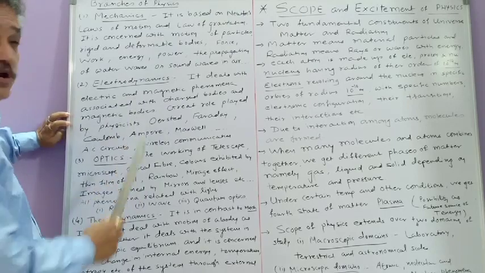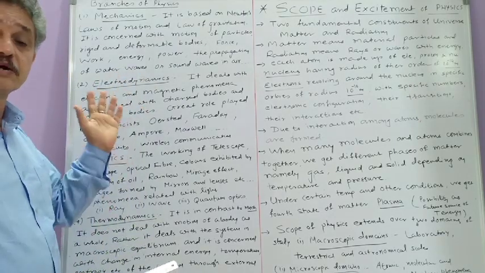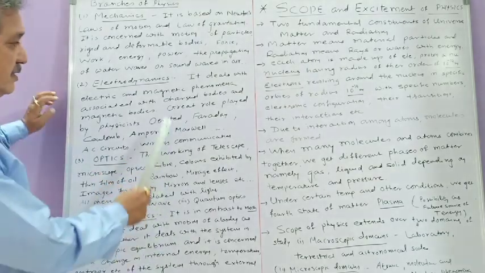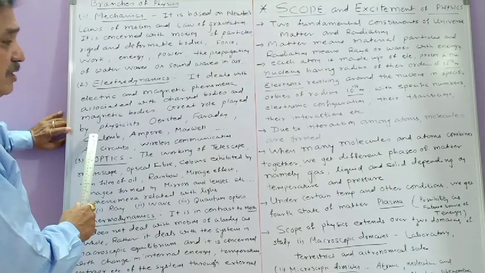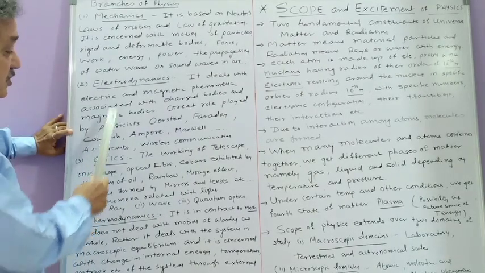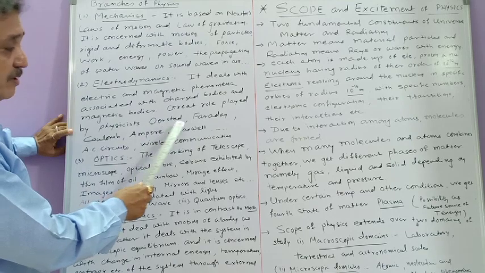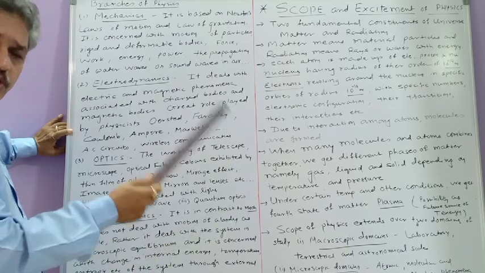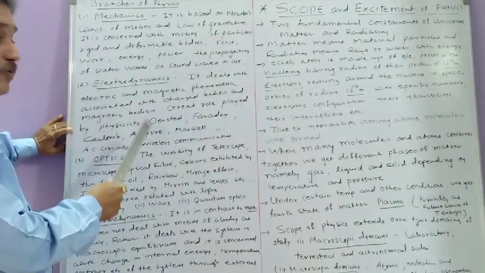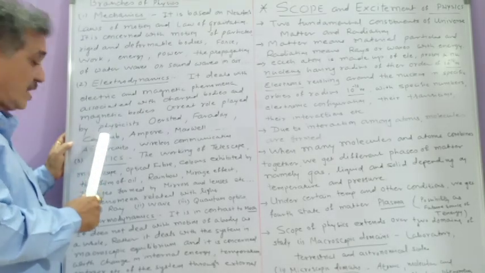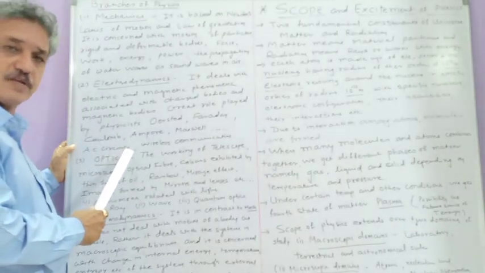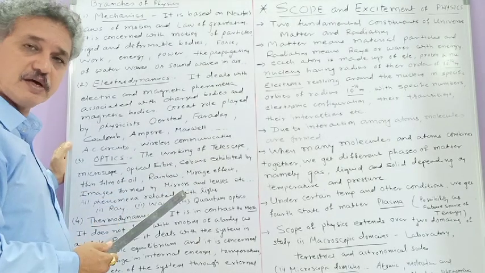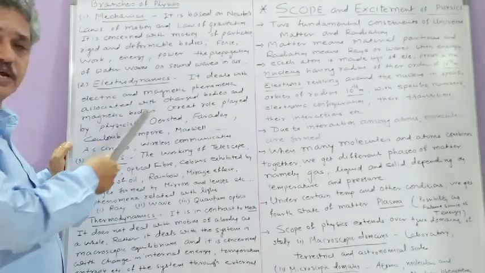Then, in order to develop electrodynamics, a great role has been played by different scientists. Which scientists? Here the names are: Ørsted, Faraday, Coulomb, Ampere, Maxwell, etc. There are a lot of scientists. As well as, you will study in this branch AC circuits, wireless communication, and electromagnetic induction phenomena. All such things you will study in electrodynamics.